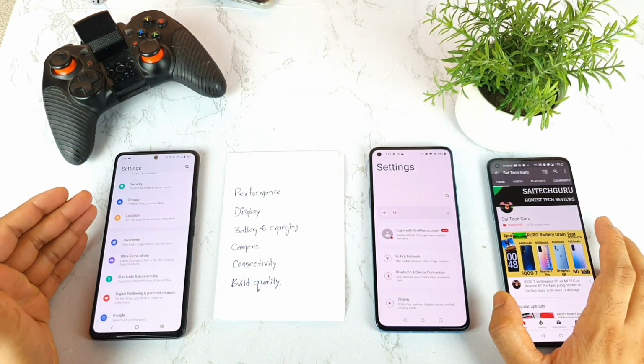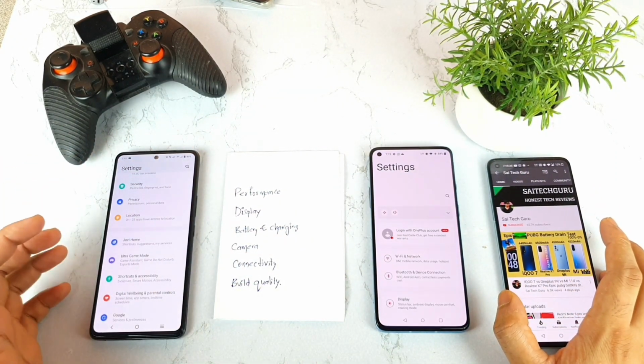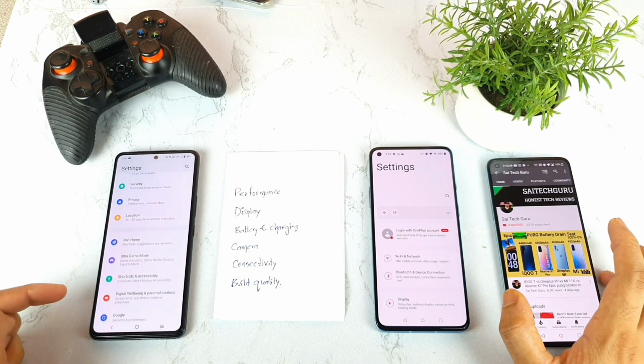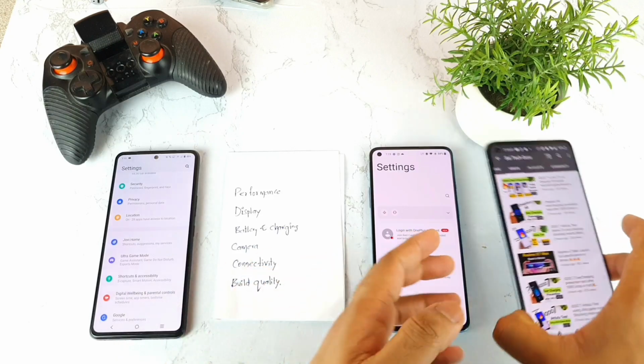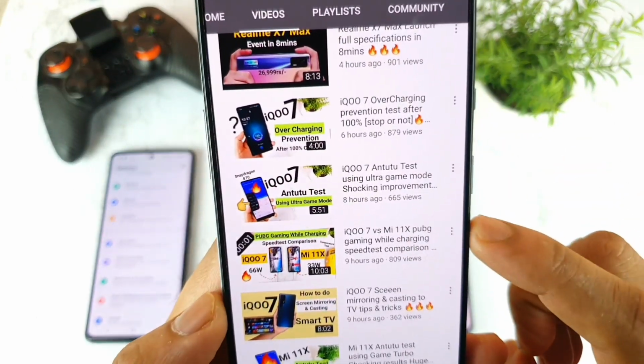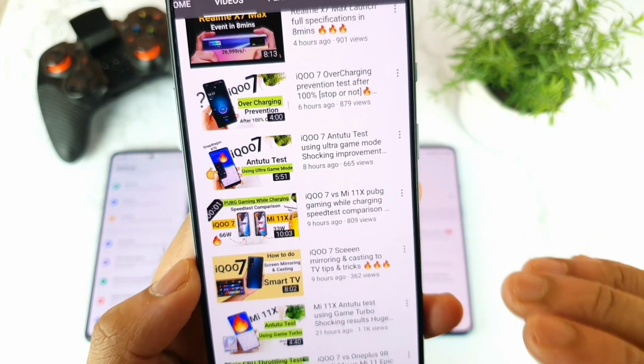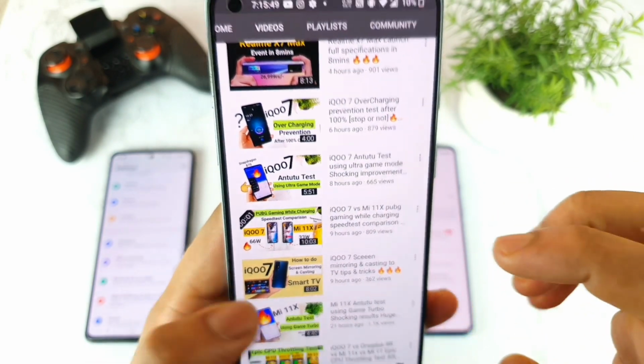So in the charging speed, there are mixed feelings with the IQ7 device. Because of the temperature, the charging speed is also getting affected in this IQ7 device. And just this morning, I did a video on charging and playing the PUBG game at the same time. You can watch this video. The results will be really shocking. Try to watch this video, friends.